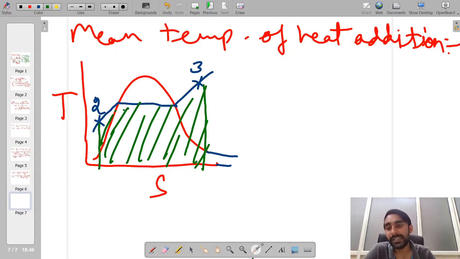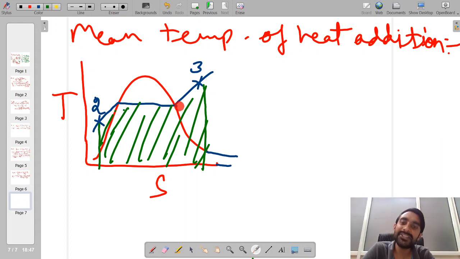Now, this heat addition process has taken place at constant pressure. However, during this zone the temperature of the system has increased.